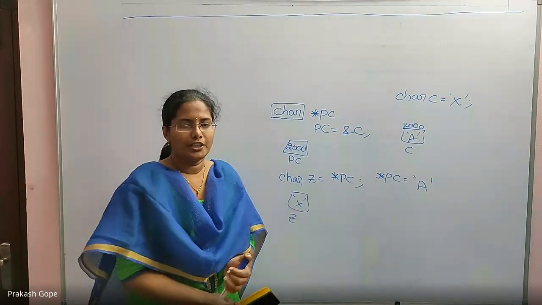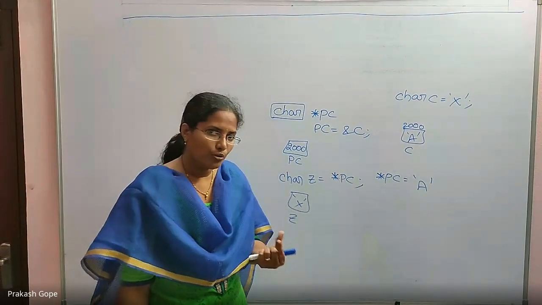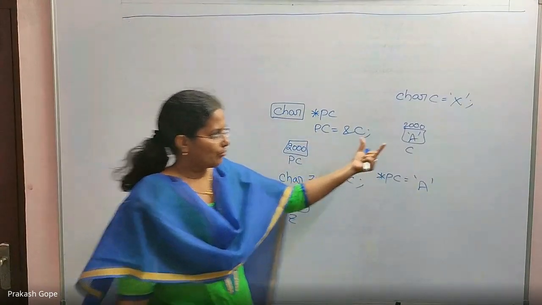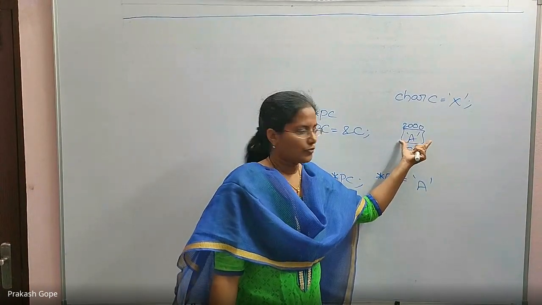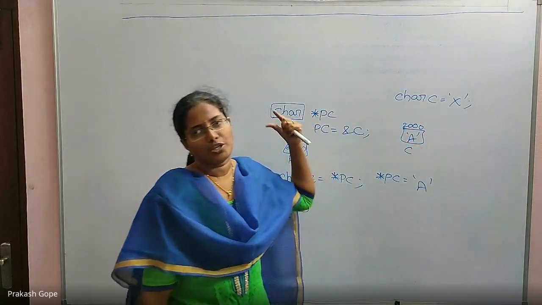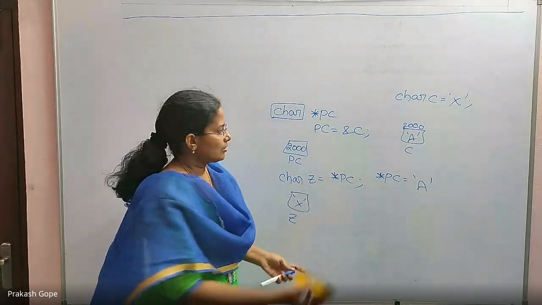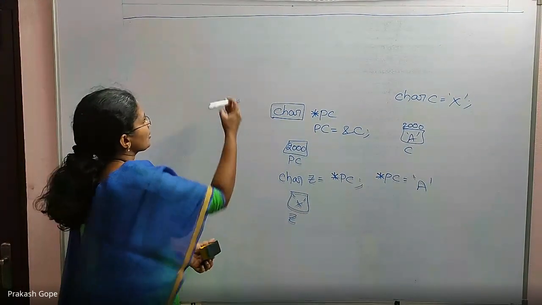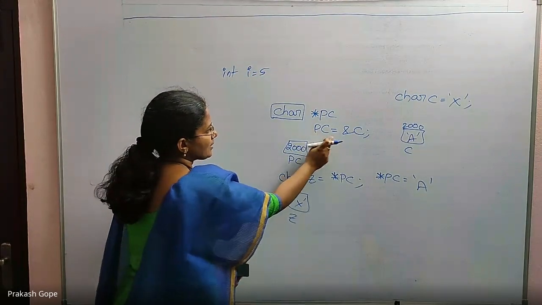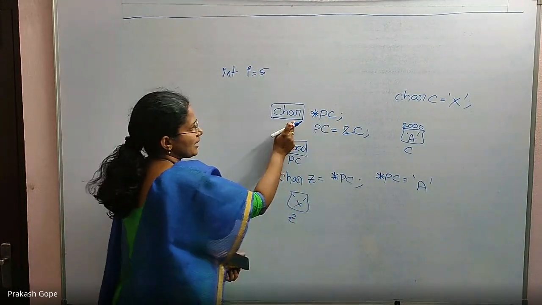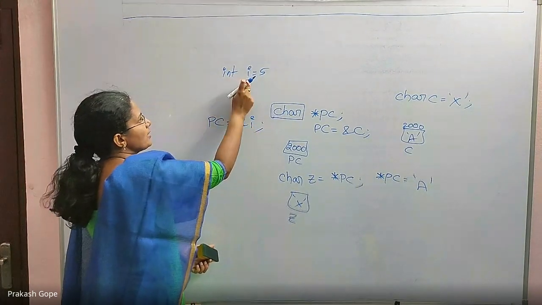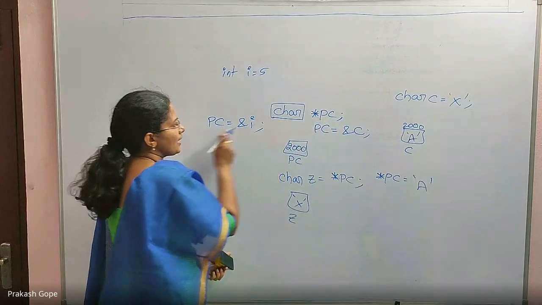Similarly, float pointer. If you want to hold the address of a float variable, you should declare a float pointer. So whatever is the variable whose address you want to store, as per that only you should create that pointer. See, a simple example. If I have an integer I, PC is char star PC, right? Can I say PC equal to address of I, where I is an integer variable, PC is char star PC?